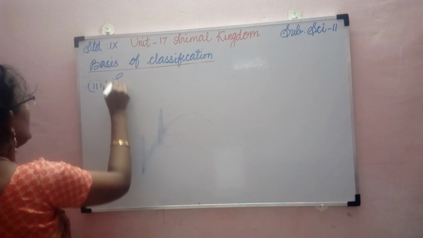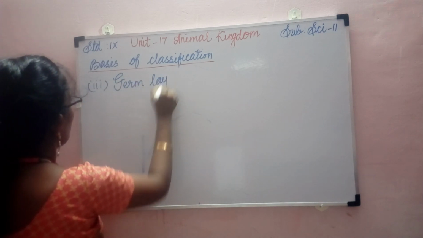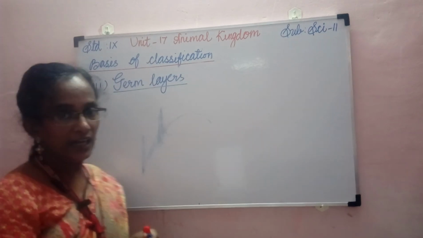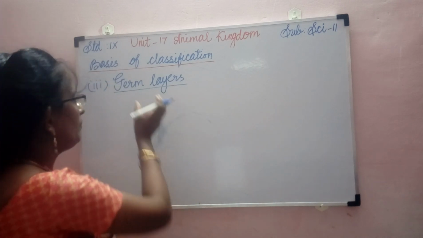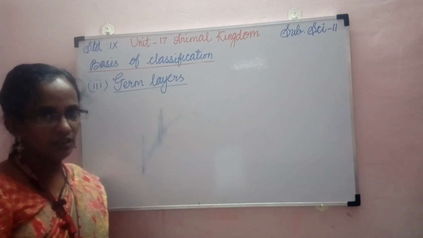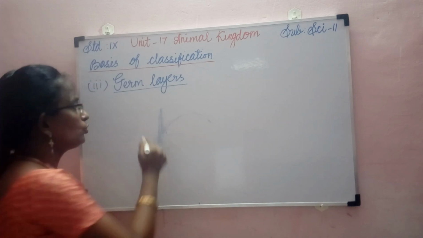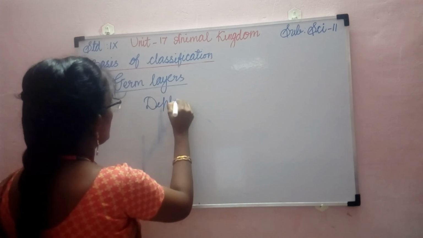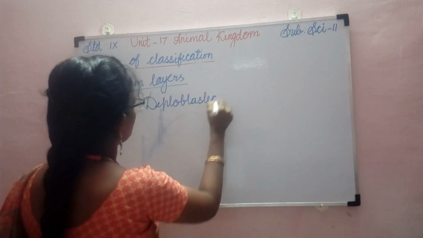During that time, these germ layers are present, and when the animal matures, when it becomes an adult, it develops into different organs. So based on the number of germ layers, we can categorize the organisms into two groups. They are diploblastic animals and triploblastic animals.